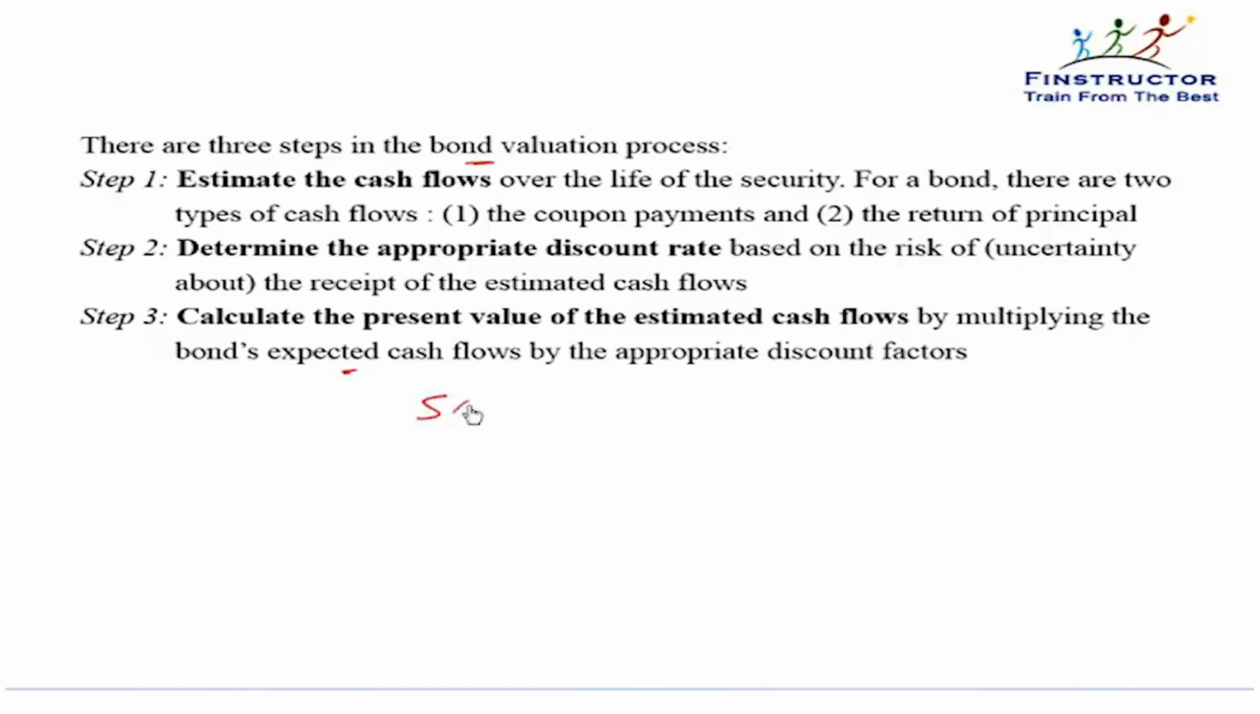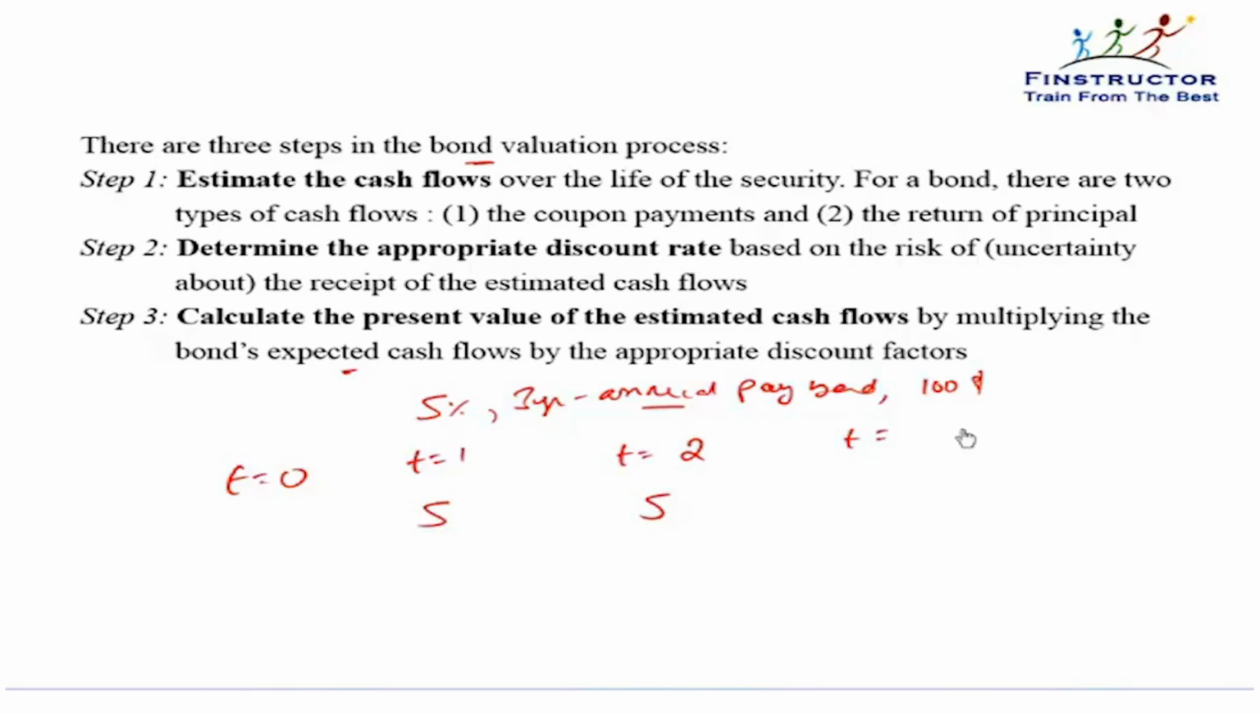So let's assume we have a 5% 3-year annual pay bond with a par value of $100. Let's depict the cash flows of this bond first. At t equal to 0, we'll get nothing. The payment will come at the end of the first period. It's an annual pay, so it will come at the end of the first year, an amount of $5. At t equal to 2, we will get another $5. And at t equal to 3, we will get $105 from this bond. That's the first step, that is estimating the expected cash flows.